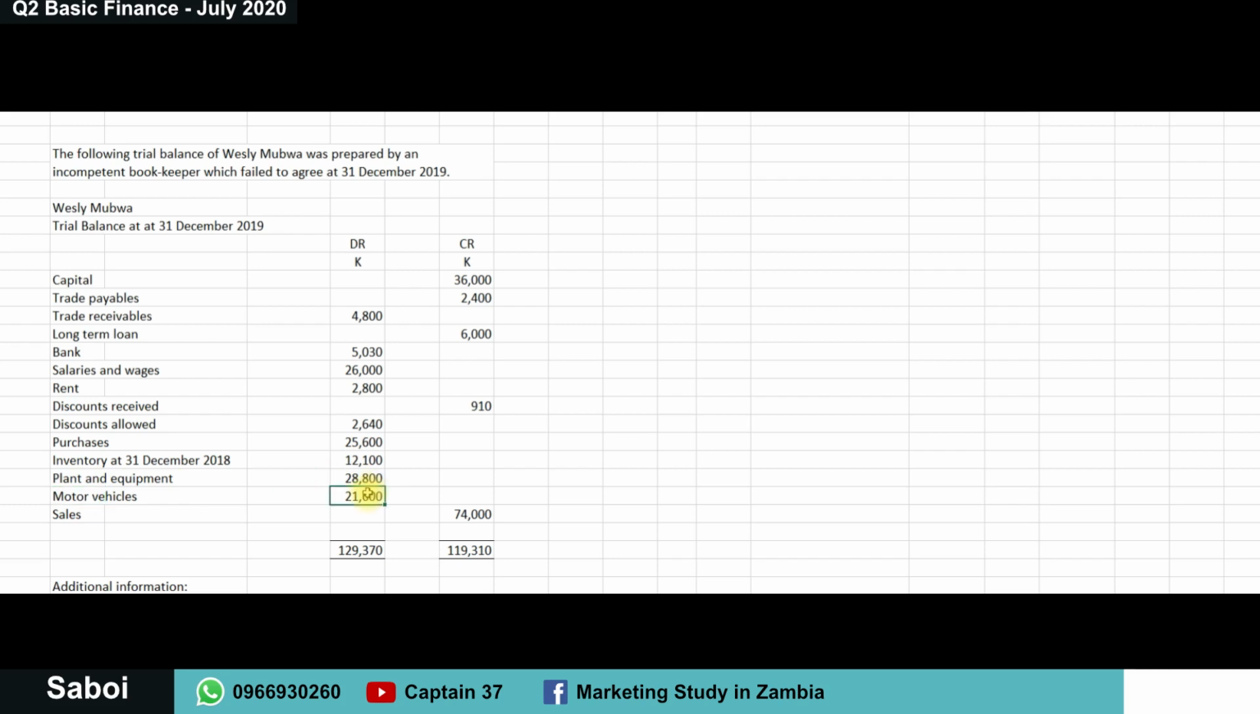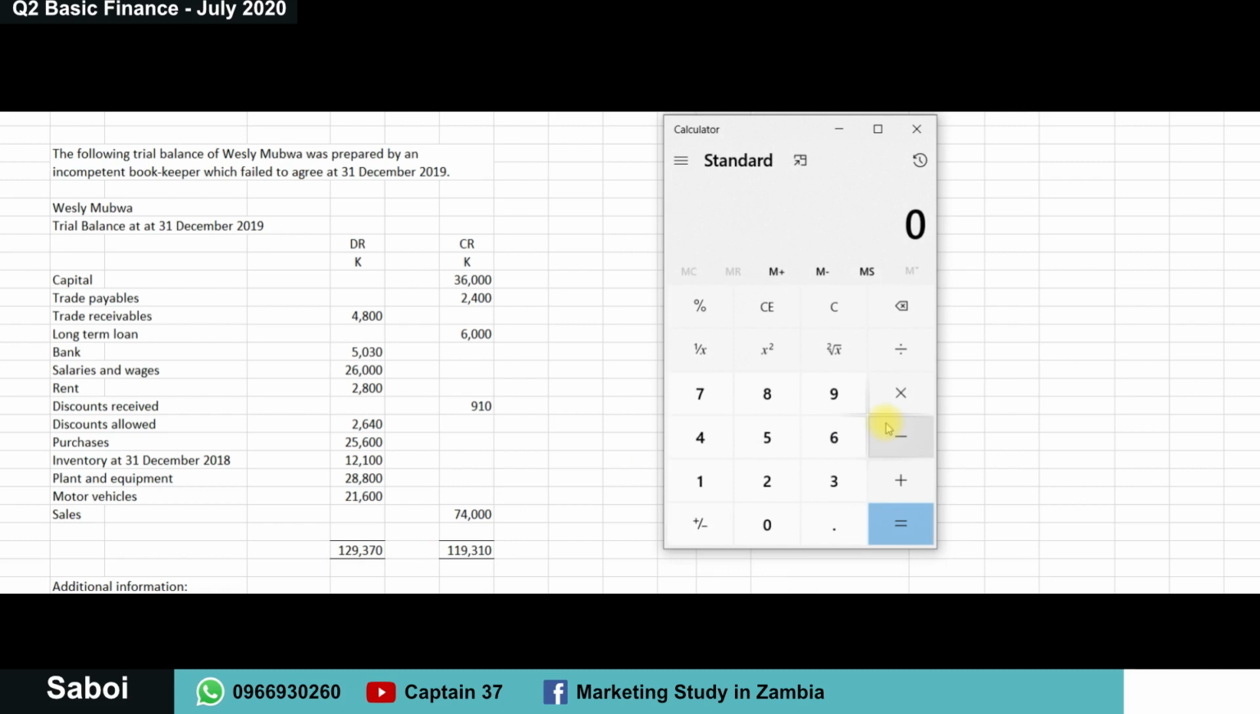By the way, this may happen to you too on the exam as you are trying to see where you could have missed. It's important to go through your work because you may have put one figure where it's not supposed to be. Another way of trying to find out what the difference between these two is, is to calculate. So just pick up the calculator.